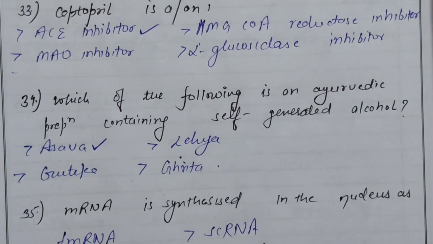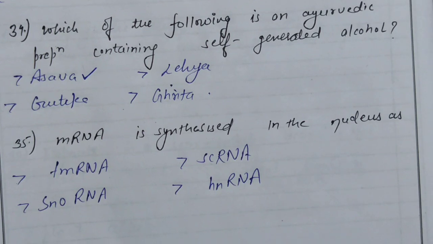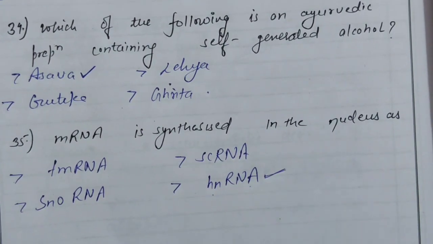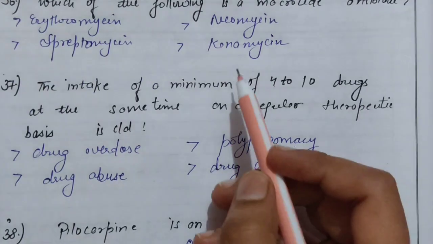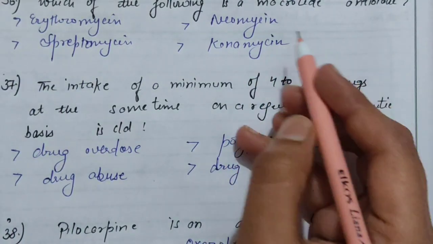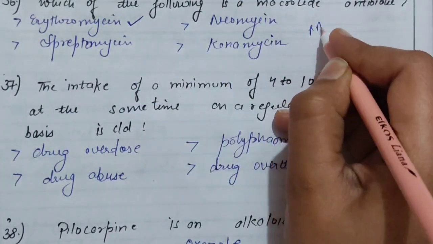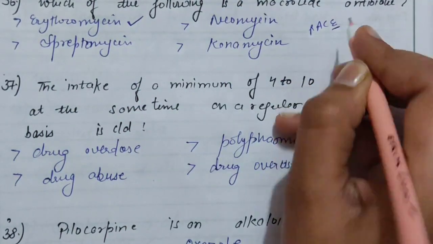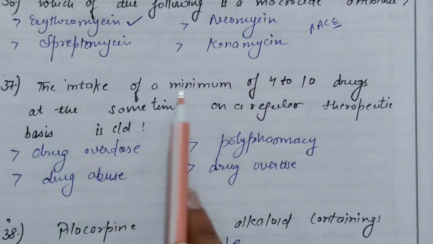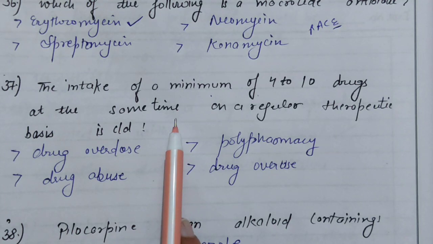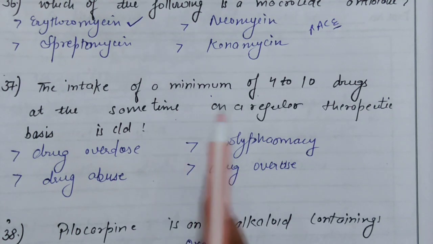mRNA is synthesized in the nucleus as heterogeneous nuclear RNA. Which of the following is a macrolide antibiotic? Erythromycin. The intake of a minimum of 4 to 10 drugs at the same time on a regular therapeutic basis is called polypharmacy.